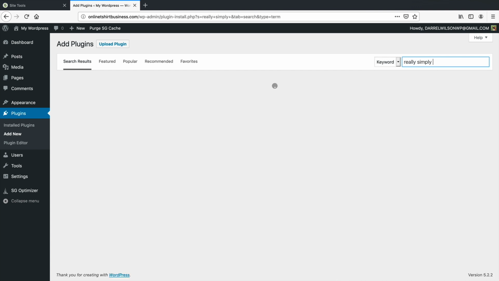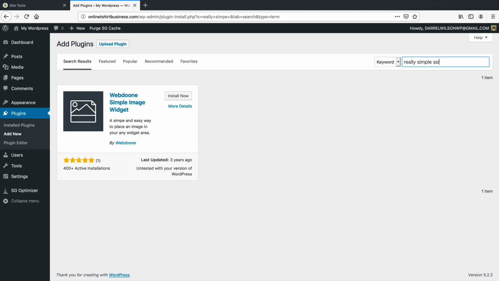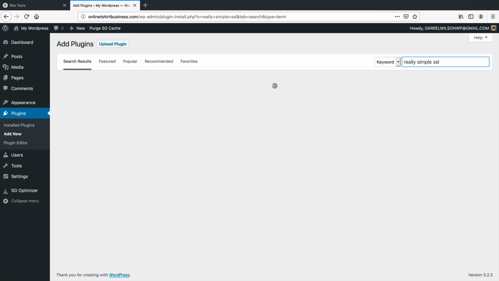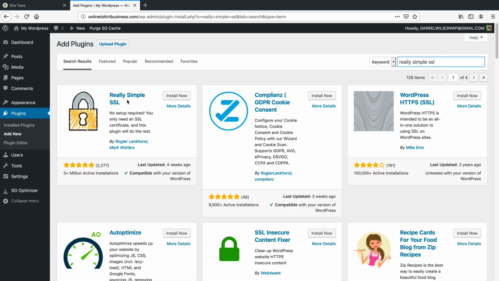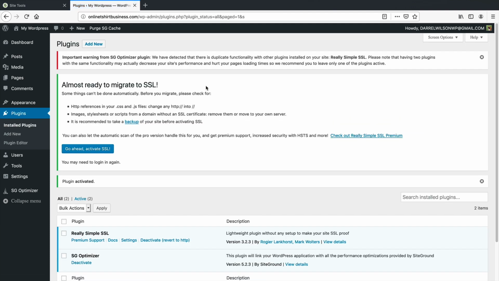Really Simple SSL, sorry, I spelled that wrong. Really Simple SSL. All right, and this is it right here. So right here, you'll click on install now. It has over 3 million active installs. It's incredible. So basically what an SSL is, that allows you to take payments on your websites. So if you don't have the SSL on your website, your site might look like a scam. So this will actually force the SSL to work.